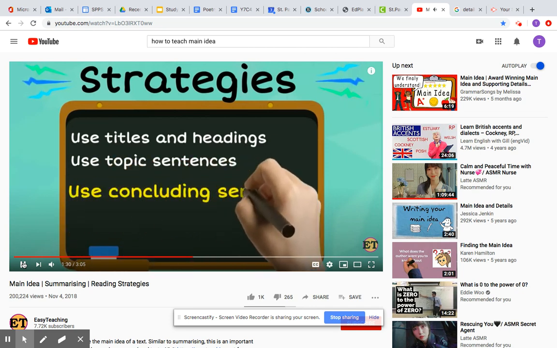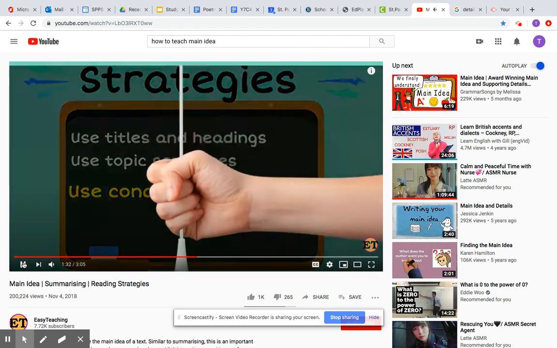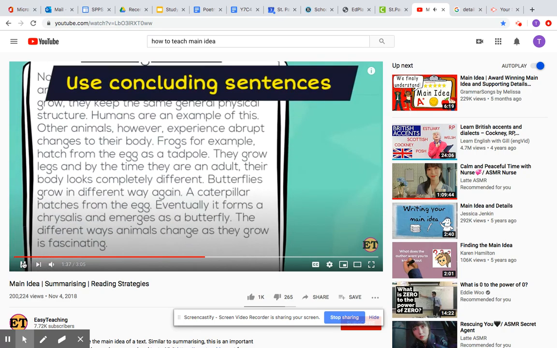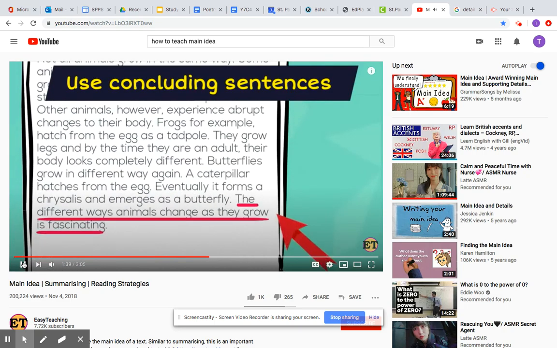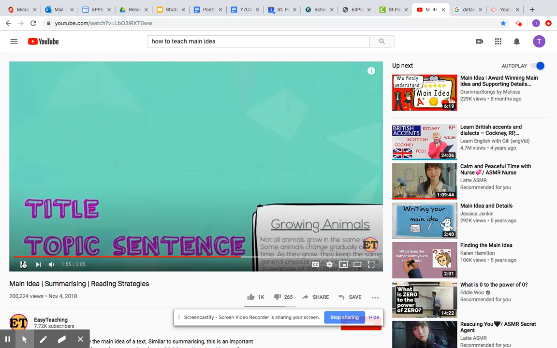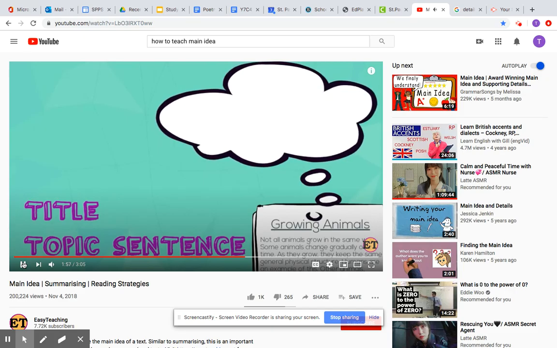Use concluding sentences. Concluding sentences can also provide clues as to the main idea. The last sentence of a paragraph is usually a concluding sentence. The last sentence of this paragraph reads, "The different ways animals change as they grow is fascinating." It matches the topic sentence and the title and confirms that the main idea of this paragraph is that animals grow in different ways.